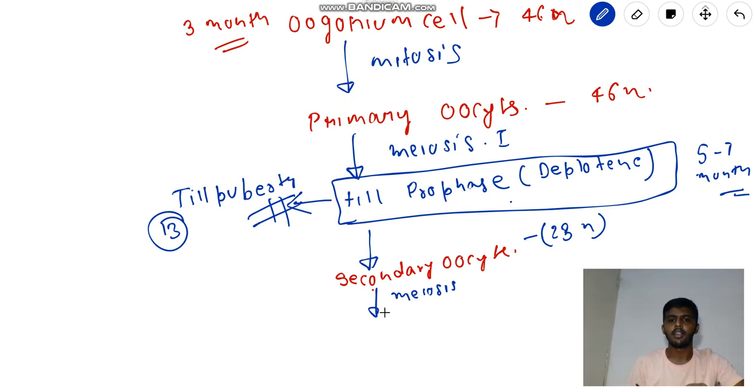In meiosis 2, same as meiosis 1, there are 4 phases: prophase, metaphase, anaphase, telophase. So it is going to be in metaphase arrest.